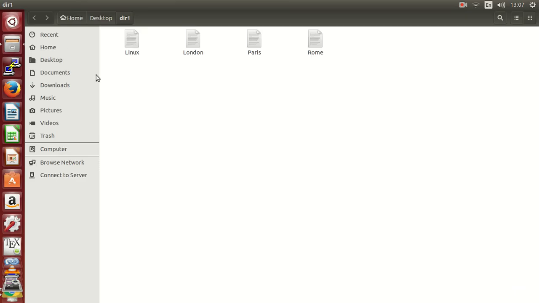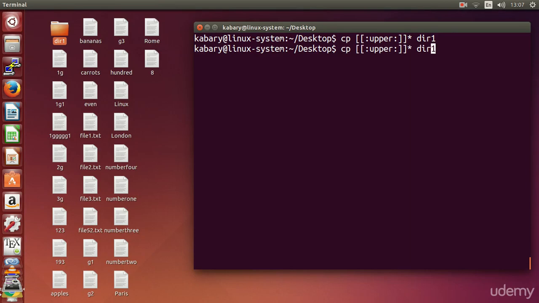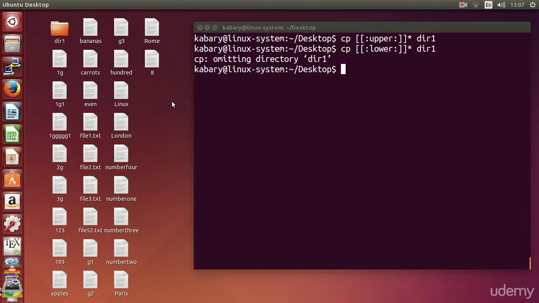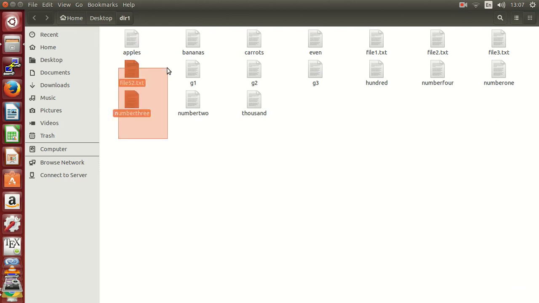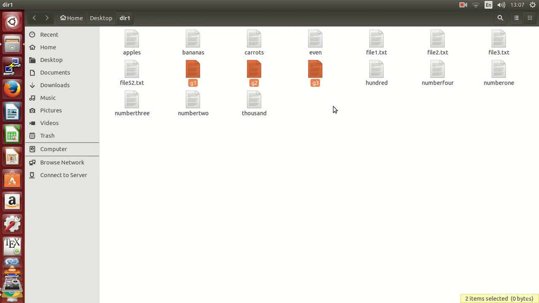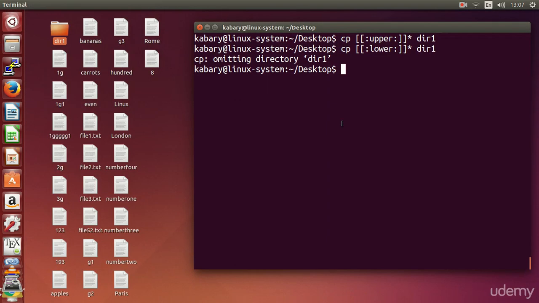And if I delete all these and say copy all the files that begin with lowercase letters, this is very easy as well. If I open my directory 1 now, I would see all the files that begin with a lowercase letter. Of course, any file beginning with a number is not included, because a number is not considered a lowercase letter, and London, Linux, Paris, and Rome are also not included because they do not begin with a lowercase letter.